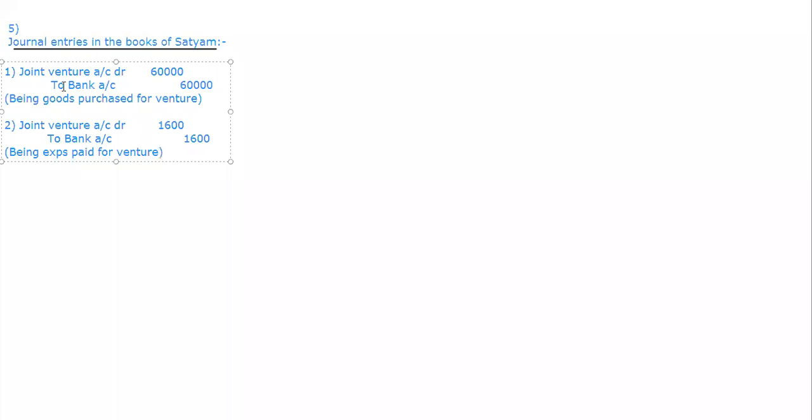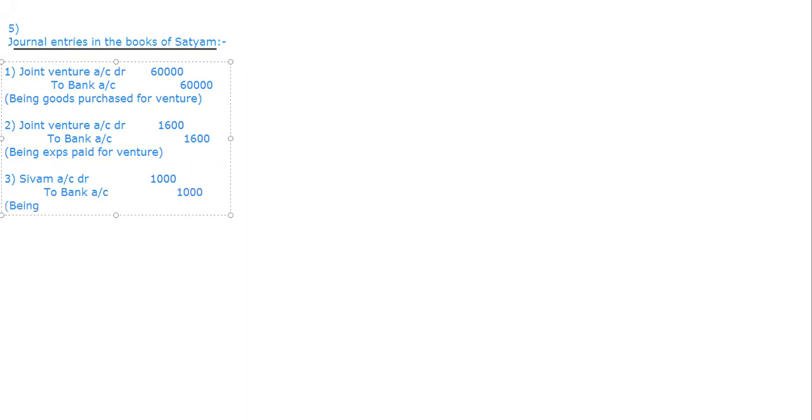This is done. Then this is a new kind of thing wherein the first party is giving an advance to the second party. Usually the entry used to be bank account debit to the second party, but here it will be reversed because he is paying from his hands, cash is going out. So to whom are we paying? Shivam. So Shivam account debit, we are handing over an advance of 1000 only, but anyhow the cash is going, no, so to bank account. And I said this we will not take into the venture because from the consignment we are learning the same thing.